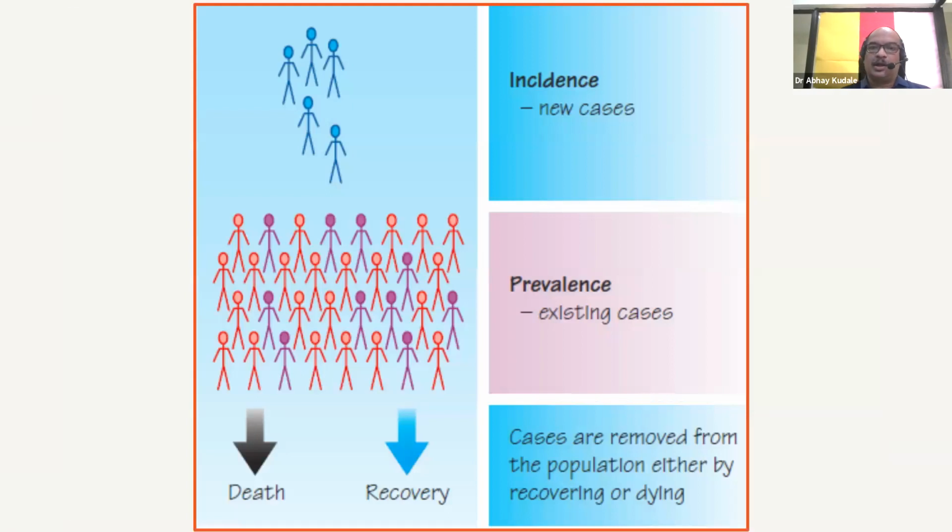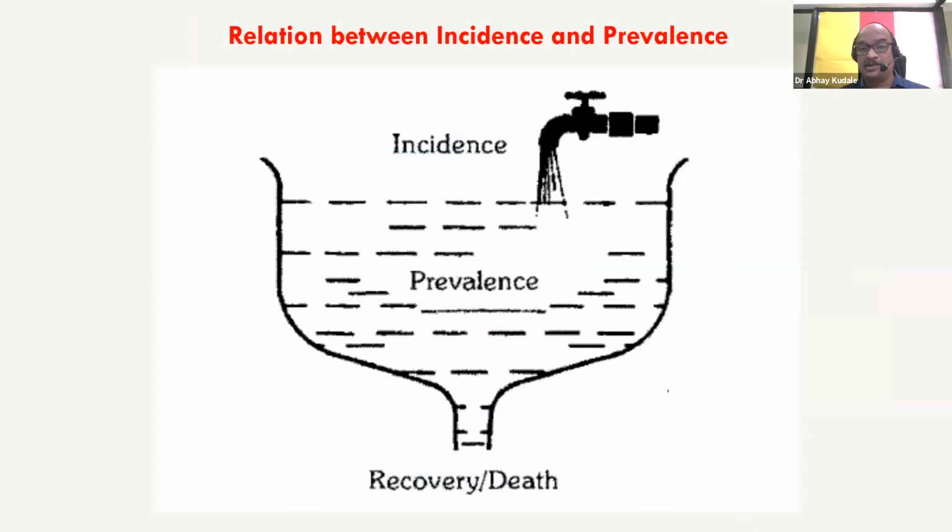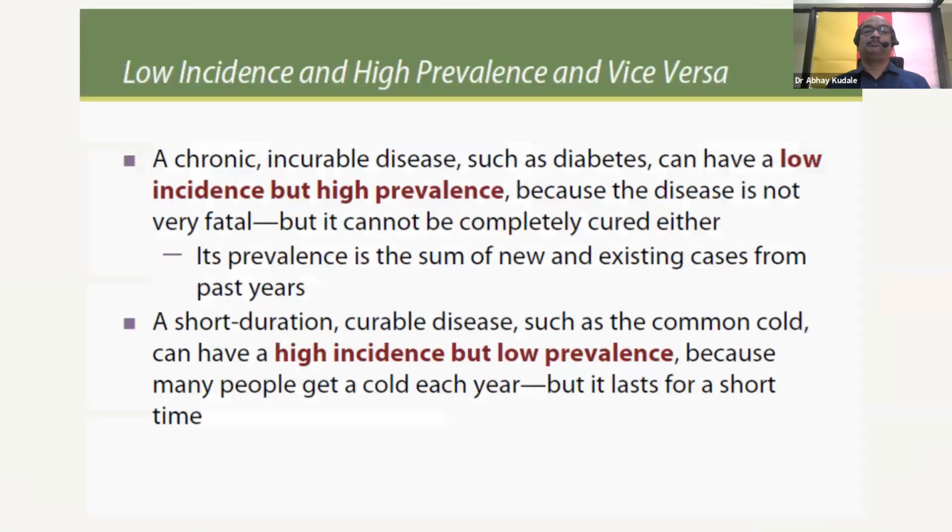This is a very good visual which depicts what is incidence. Incidence is new cases, shown by blue color here, and prevalence is existing cases. And we know that cases are always removed from the population either by recovering or dying. Dr. Doke in his last session elaborated very beautifully on what is incidence and what is prevalence by using this particular visual. What we really need to understand here is the relationship between the incidence and prevalence.